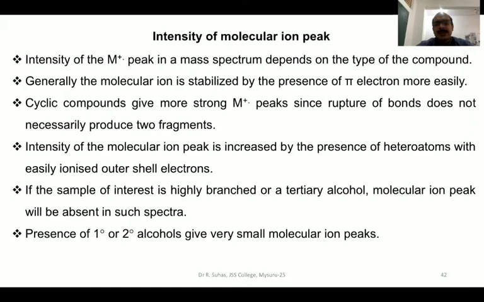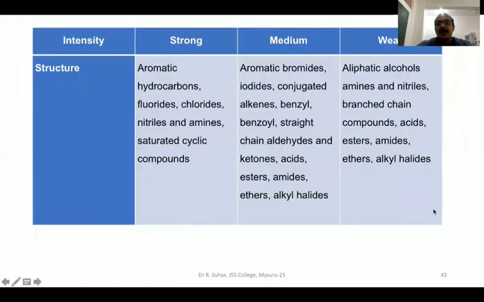Usually, the intensity of the molecular ion peak can also be increased by the presence of heteroatoms with easily ionized outer shell electrons. Say, for example, if your sample of interest is highly branched, or if it is a tertiary alcohol, in such cases, the molecular ion peak will be completely absent. Whereas in the case of primary or secondary alcohols, the molecular ion peaks will be very, very small. Though they are present, they will be very, very small. This is about the intensity of the molecular ion peak.